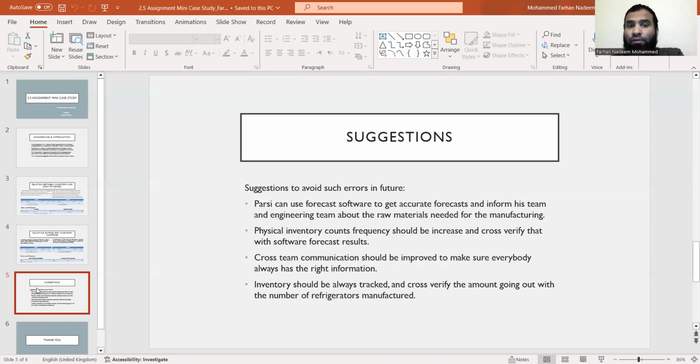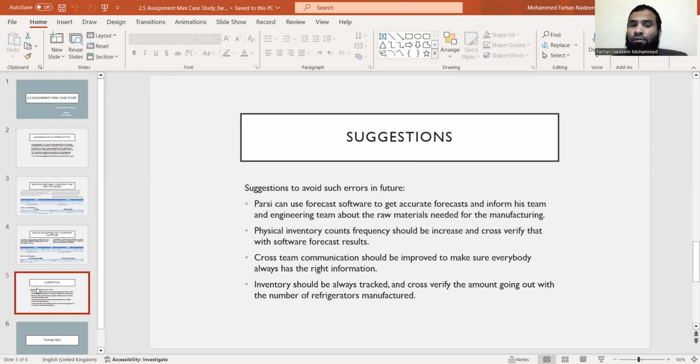Now, coming to the next one, what are the suggestions we can make so that we can minimize the errors or minimize the shortfall in the company? The first thing is that Parsi can use forecast software to get an accurate forecast and inform his team and the engineering team about the raw materials needed for manufacturing. Whenever raw material is needed for the company, there should be data and some predictions, and there should also be engineering teams which can analyze how the products are being used and how much is required.